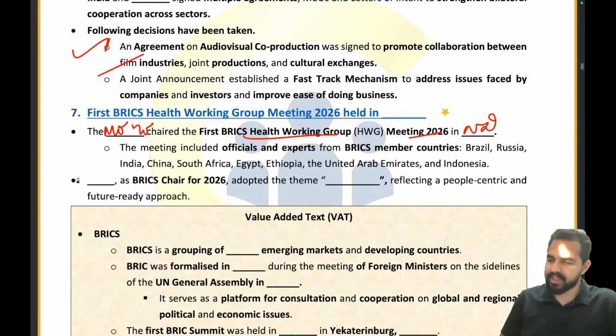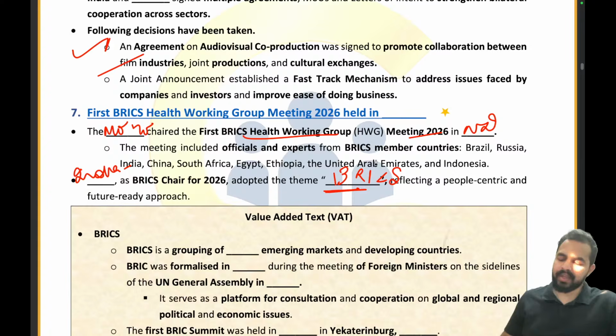Now which country has taken the chair? India has taken the chair. Now tell me, what is the theme? The theme is BRICS only. Building resilience, innovation, cooperation, right? Clear? And what exactly does S stand for?